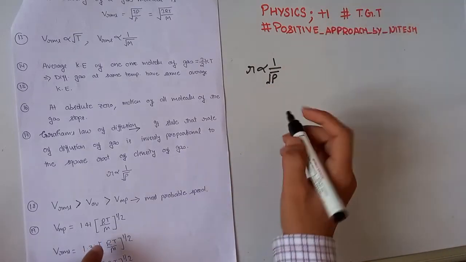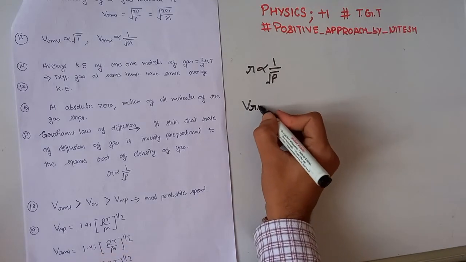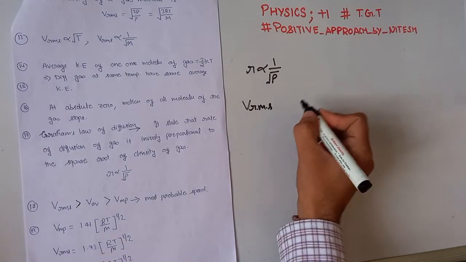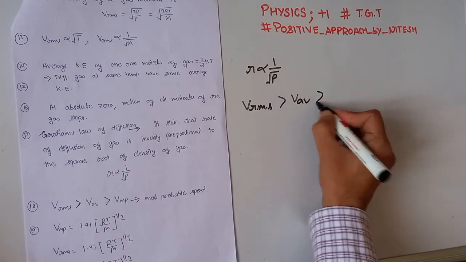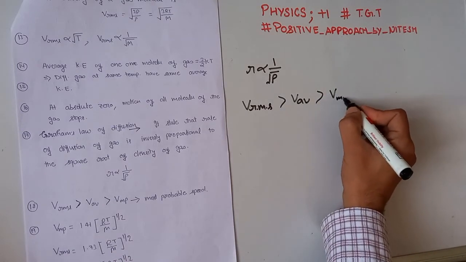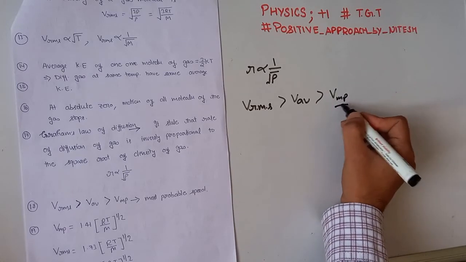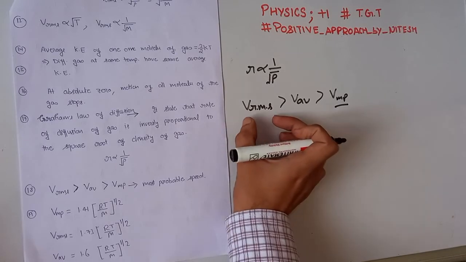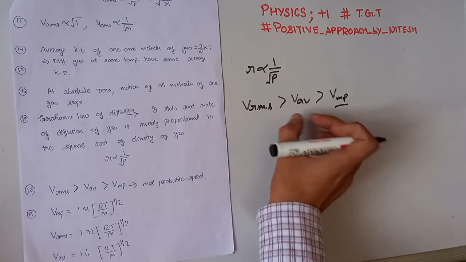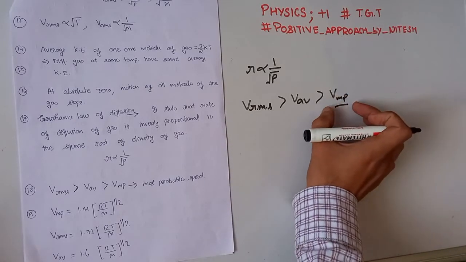And the next important key point is that the root mean square velocity is greater than the average velocity, which is greater than V_MP, where MP implies most probable speed. Of all these velocities, root mean square velocity is the greatest and the lowest is V_MP.